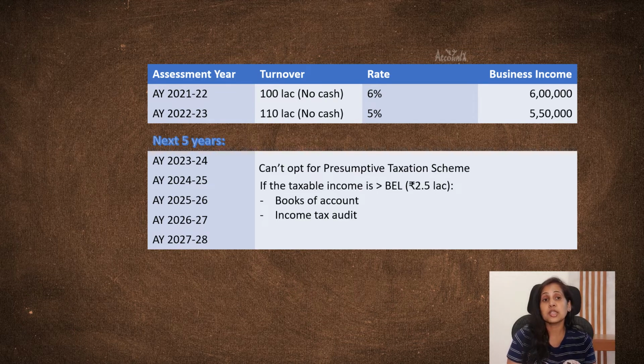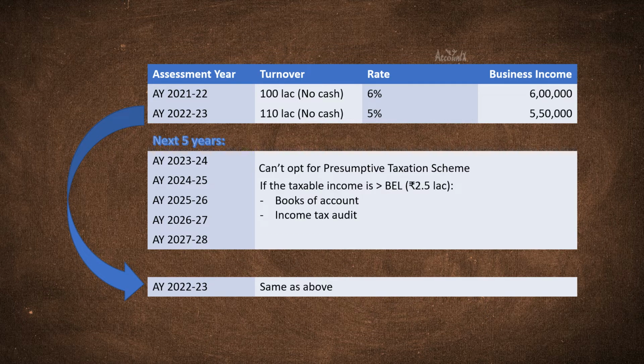Also, if your taxable income during these 5 years is more than the basic exemption limit of 2.5 lakh, then you are required to maintain books of account and also get your books audited. Further, even for the year in which you have declared lower profits, that is in this scenario assessment year 2022-23, if your taxable income is more than the basic exemption limit, then you need to maintain books of account and also get your books audited.